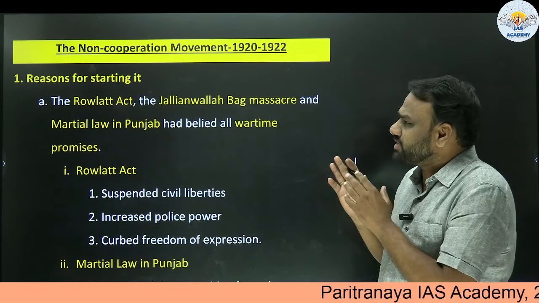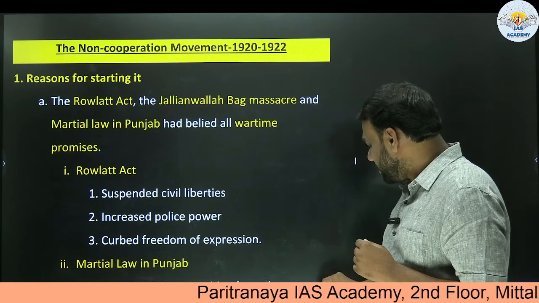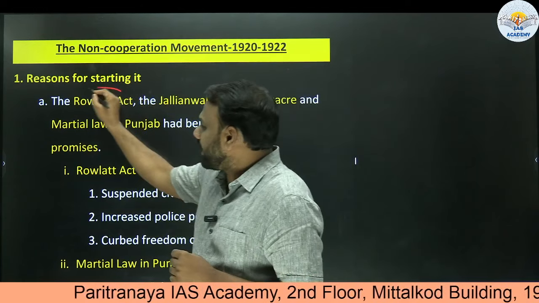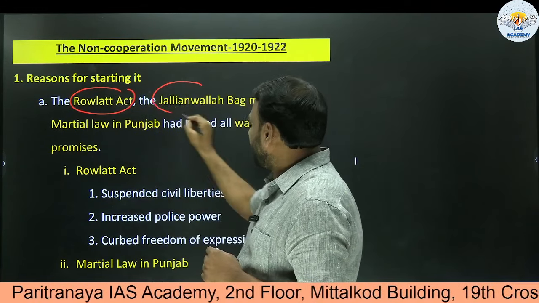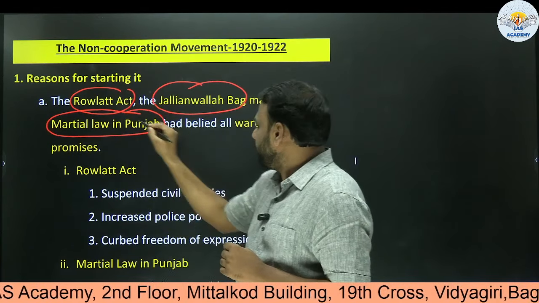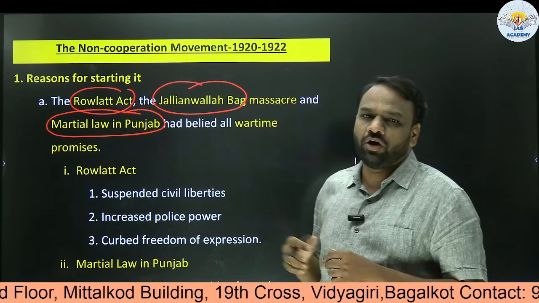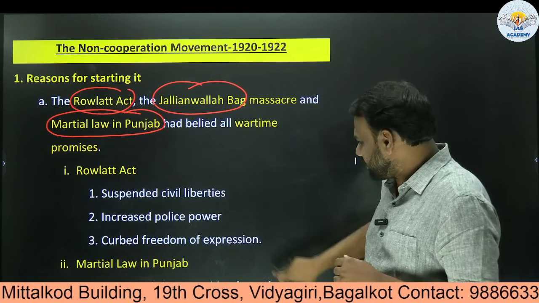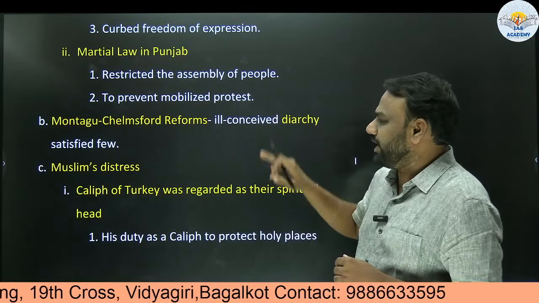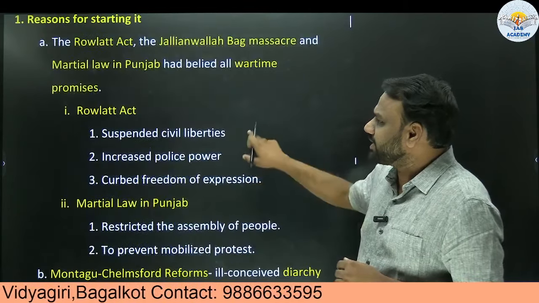First, we shall start with the reasons for starting it. What are the reasons to initiate the non-cooperation movement? One is the Rowlatt Act. Next, the Jallianwala Bagh massacre. Next, imposition of martial law in Punjab. So these are a few of the reasons why we initiated the non-cooperation movement. Let us look into the other reasons as well: the Montagu-Chelmsford reforms, the ill-conceived diarchy, and next, Muslims' distress. Let us understand these problems at the superficial level.